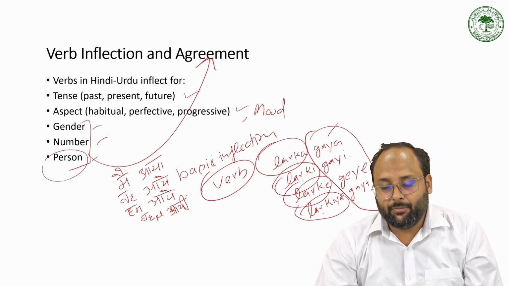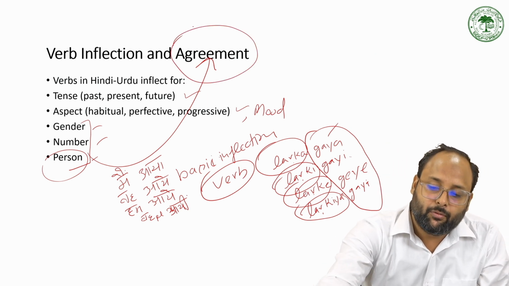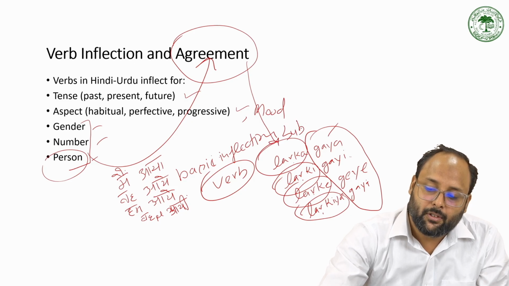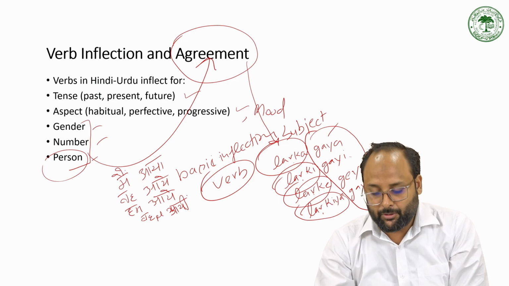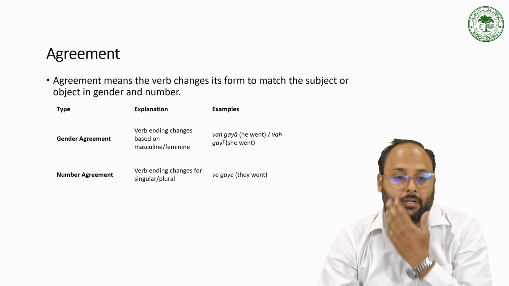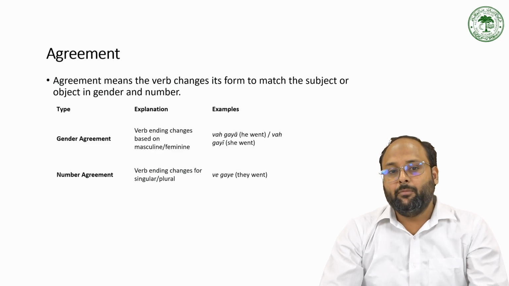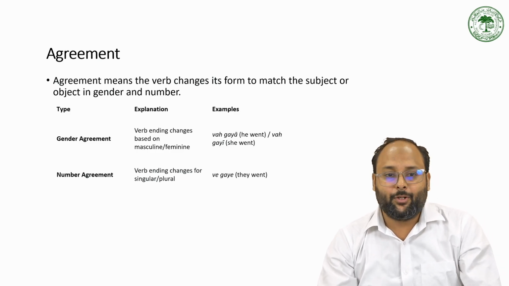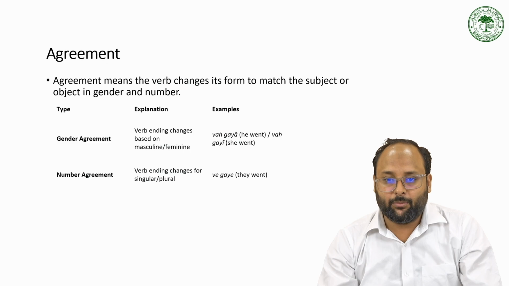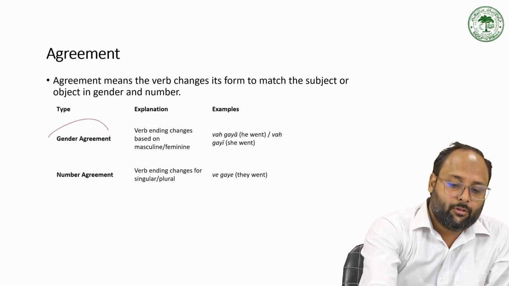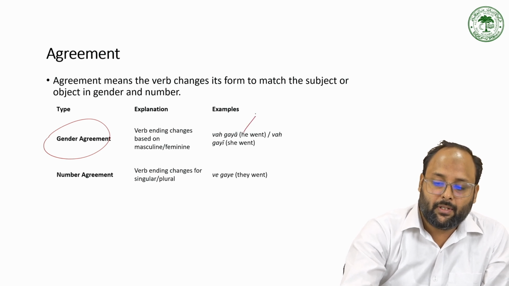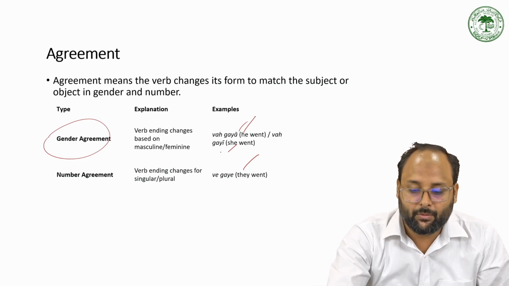So this kind of inflection we have in the verb is due to agreement with the subject. According to the subject, there is an agreement of the verb. We have inflection in the verb in terms of gender, number, person, and case also. The agreement means the verb changes its form to match the subject and object in gender and number. We have already discussed वो गया, वो गई, वो गए. वो गया is the gender marking for he, वो गई for she, and वे गए for they. So that is the change from गया to गई to गए.